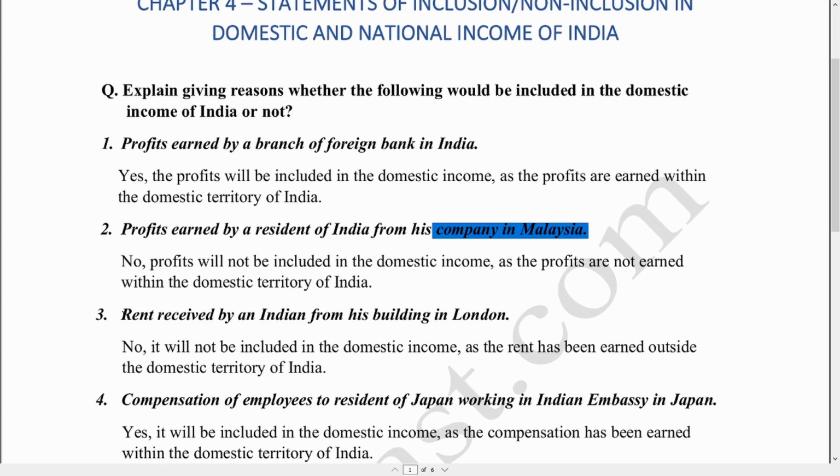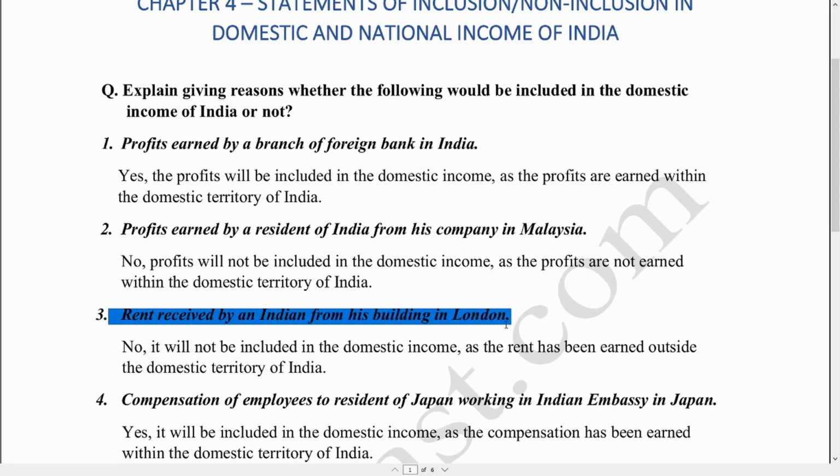Let's see the next one. Rent received by an Indian from his building in London. Rent again is an income. We all know that according to the income method of calculating national income, rent is an item under the operating surplus. So ideally, rent should be included in the calculation of domestic income as well as the national income.